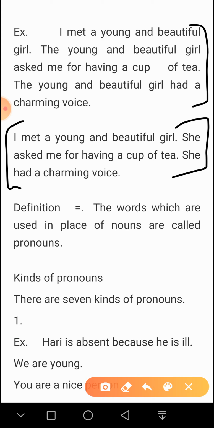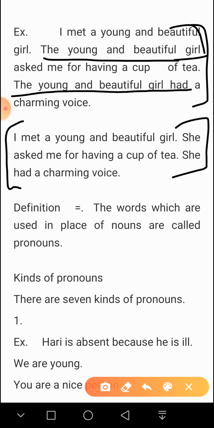Now see the thing which is to be noticed: the young and beautiful girl. Again and again in this first paragraph I have used this phrase, the young and beautiful girl. I have repeated it three times and it has increased the length of the paragraph, and moreover it is not looking nice. But in the second paragraph I have removed those phrases. Instead of that phrase, I have used the word she.